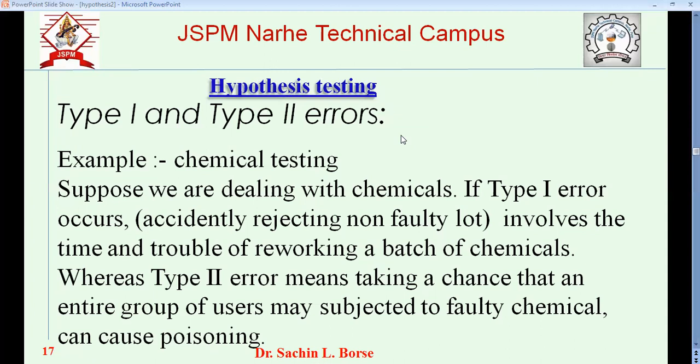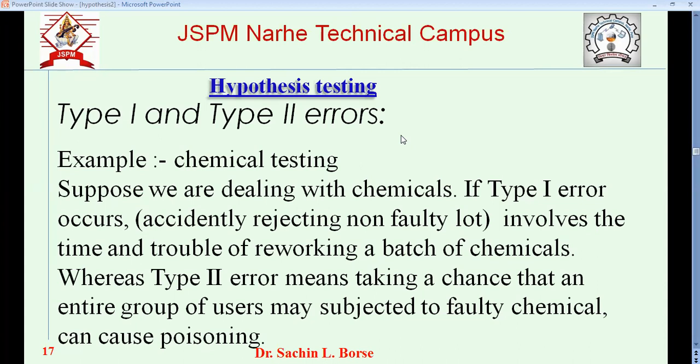Suppose accidentally we come to know that whatever was a correct sample and we rejected that, we can recheck that and decide that it was a correct sample, a true sample, and it was rejected. So it takes time. But this will not create any harm to the human being, because the right chemical was rejected. So it is not harm to any person.